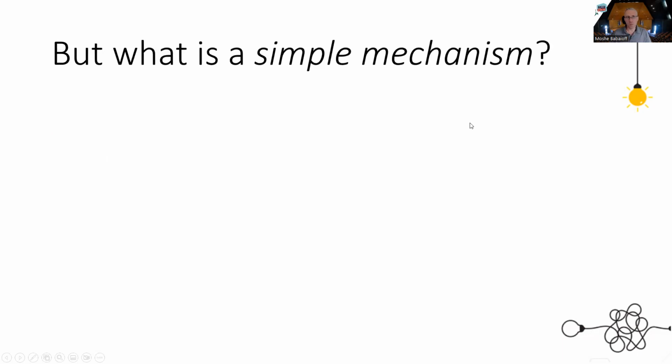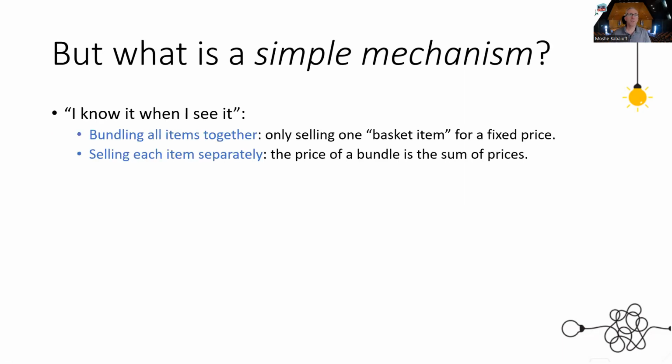But what is a simple mechanism? So one criteria that we can try to use is what we call I know it when I see it. For example, when considering selling all the items together as one bundle, this seems to be very simple. Also, selling each item separately, pricing each item, and then the buyer just buys the items that she wants at that price, seems to be very simple.